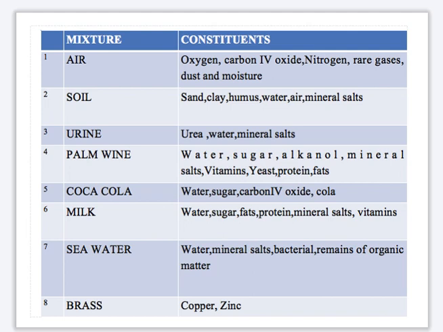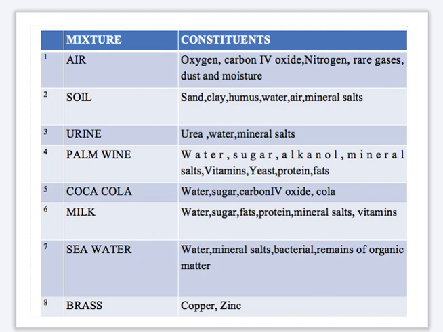Number three, urine. Urine consists of urea, which is a compound, water, which is a compound, and mineral salt, which contains several elements, as we have said, talking about sodium, talking about chlorine. They are all examples of elements that we have discussed. Number four, palm wine is a mixture. Palm wine contains water, sugar, alcohol, mineral salt, vitamins, yeast, protein, fat, etc.